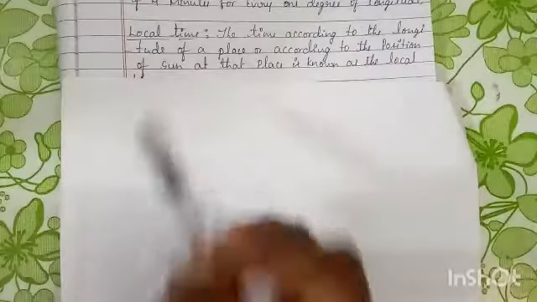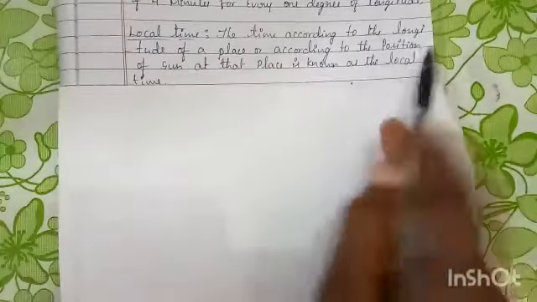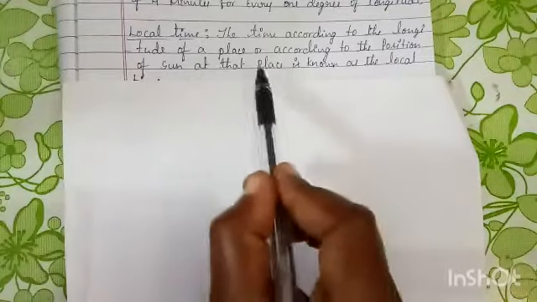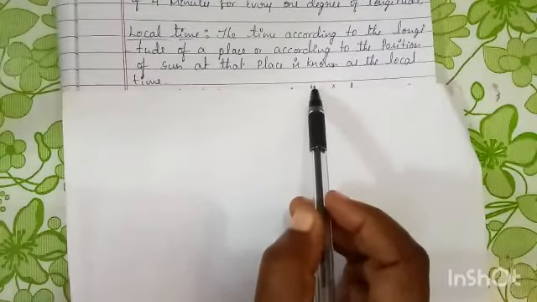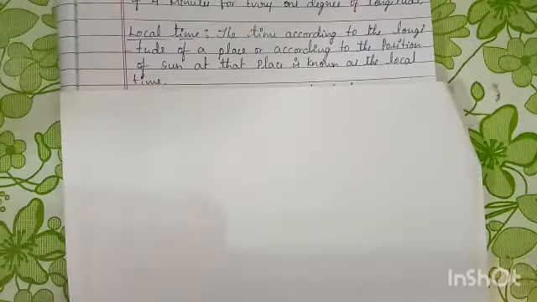Local time. The time according to the longitude of a place, or according to the position of the sun at that place, is known as the local time. So dear students, we know already some places are different for local time. Why is there a difference? Because according to the longitude and position of the sun, it divides the local time.